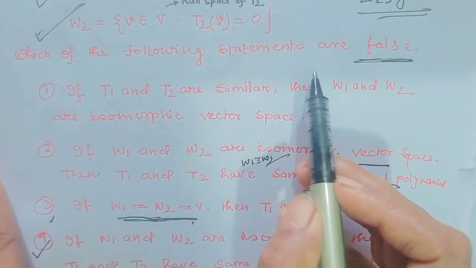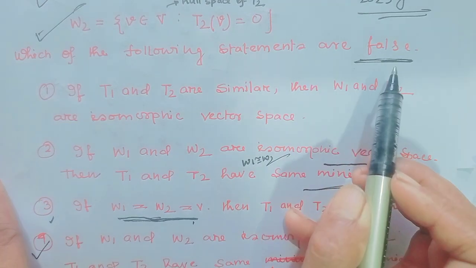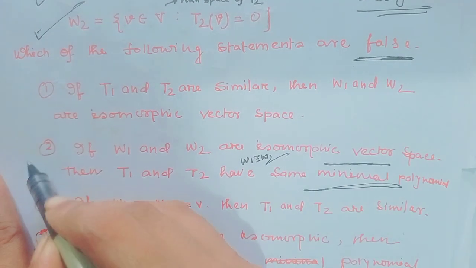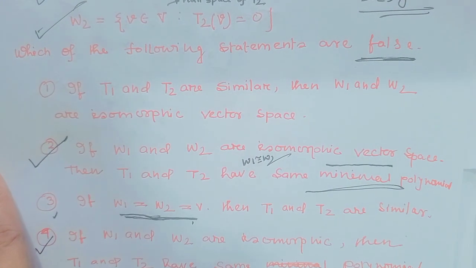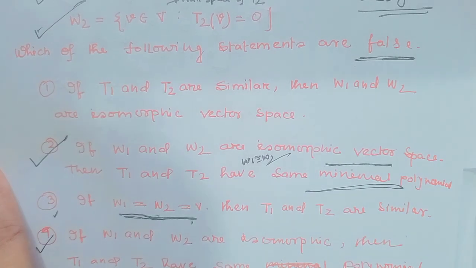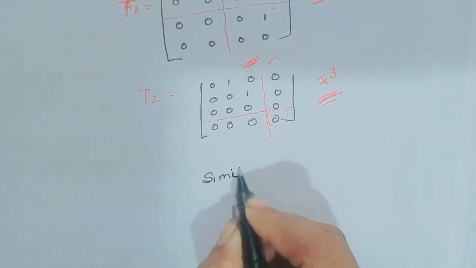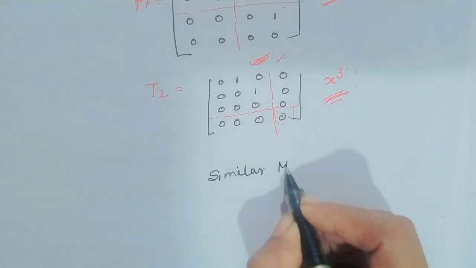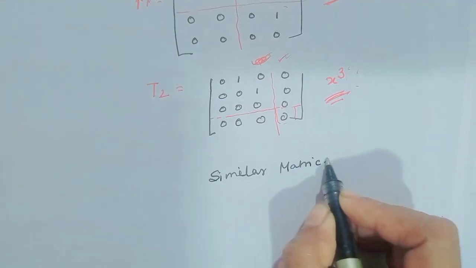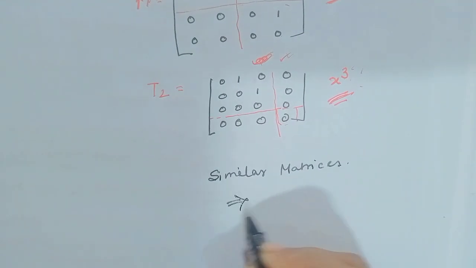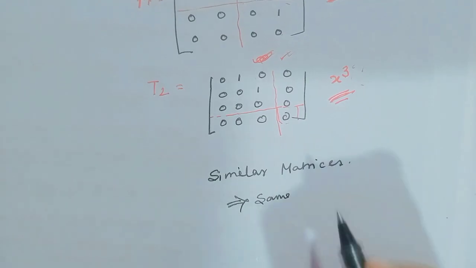But here the question is which of the following statements are false. So this is the false option. So this is the right option actually. Now notice option 1. Similar matrices always represent the same Jordan canonical form.